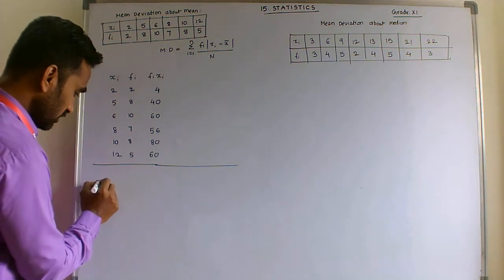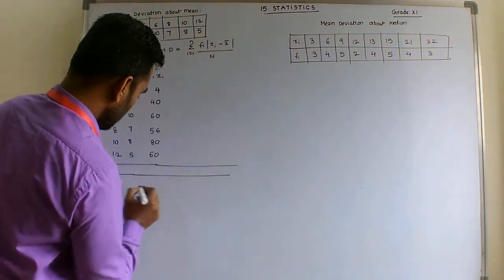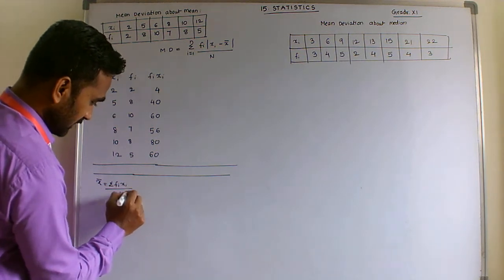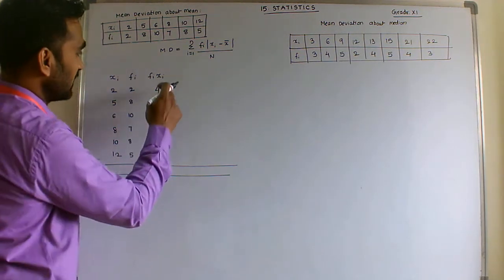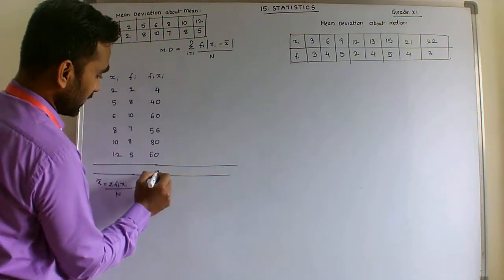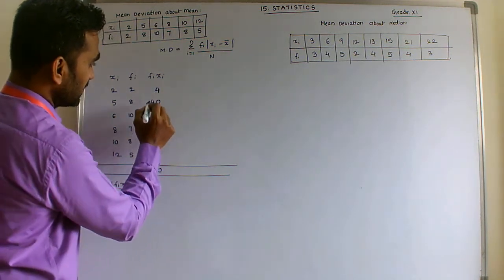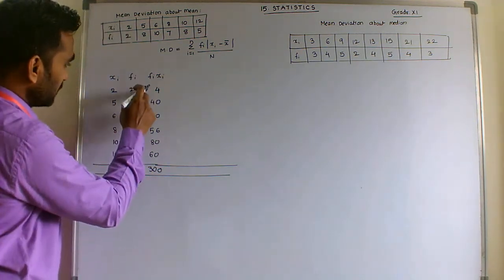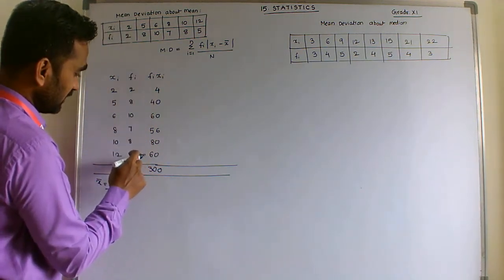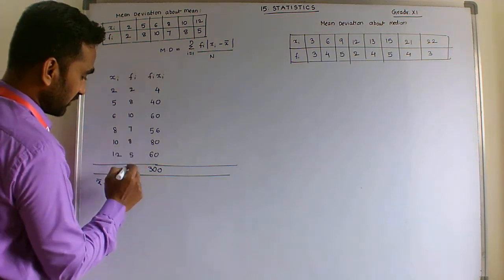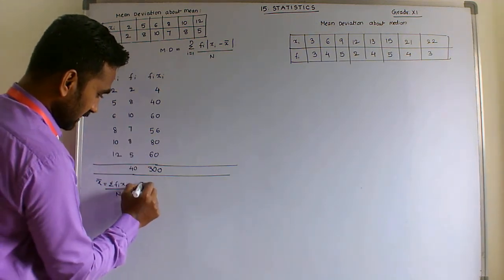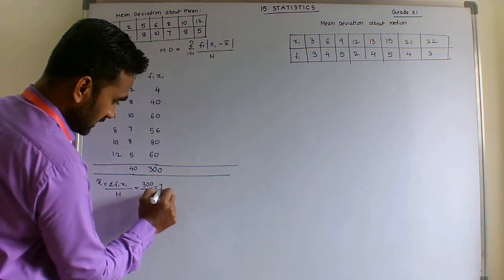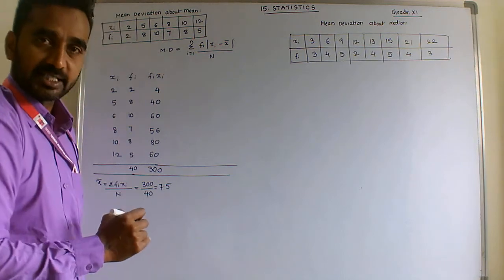Now what is the formula to calculate x bar? X bar is equal to sigma fi xi by capital N. Now the sum of this column is 6, 4, 10, 7, 15, 20, 26, 30, okay, 300. And sigma fi is 2, 10, 20, 27, 35, 40. So 300 by 40, that is, 0 0 cancel, 7.5. So their mean is 7.5.